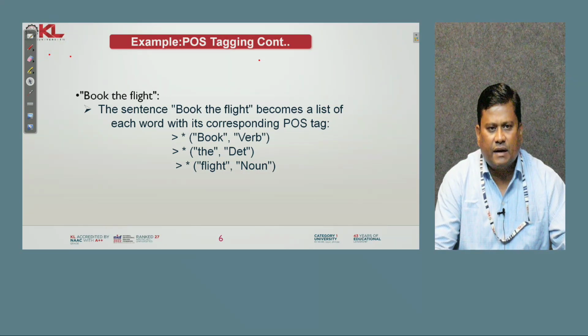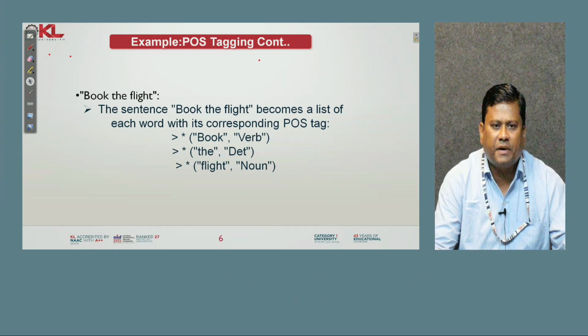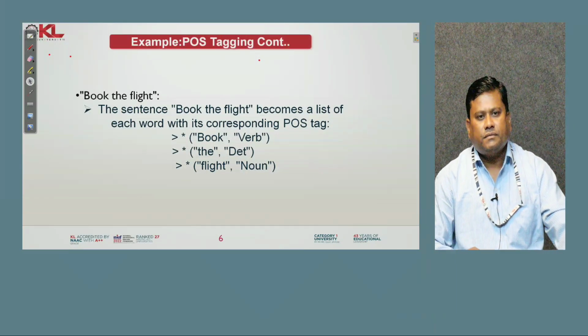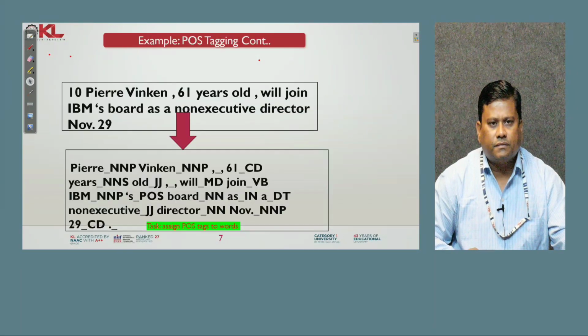An example of POS tagging: book the flight. The sentence becomes a list of each word with its corresponding POS tag. Book is a verb, the is a determiner, and flight is a noun.